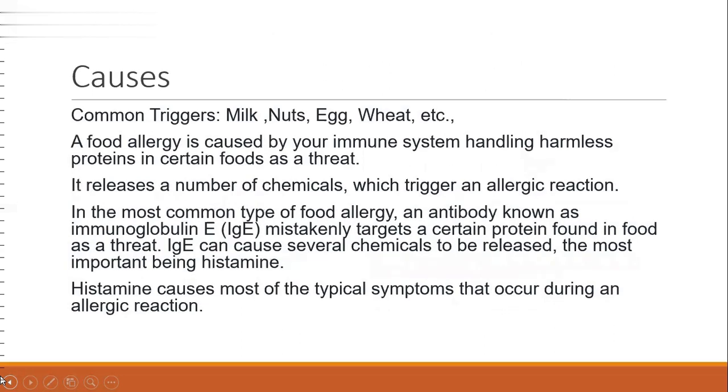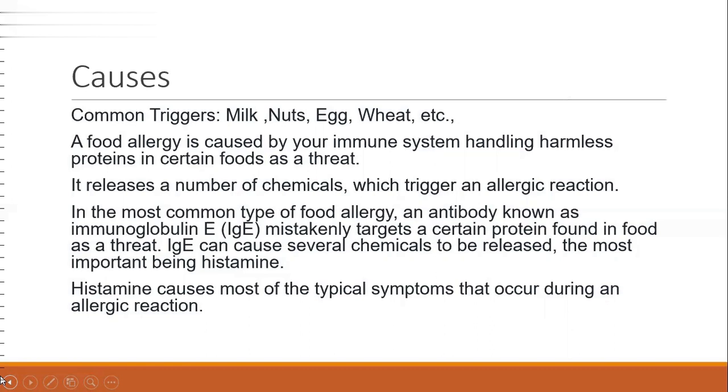So here are the causes of food allergies. Milk, nuts, eggs, and wheat are some of the common foods that trigger food allergy in human beings. A food allergy is caused by our immune system treating harmless proteins in certain foods as a threat. It releases a number of chemicals which trigger an allergic reaction.